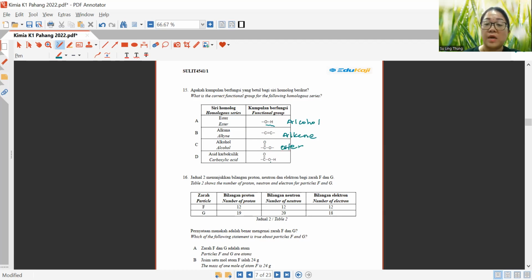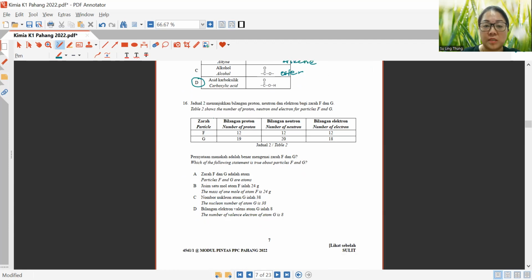So you are only left with COOH, which is carboxyl. Okay, so this is carboxylic acid. So the answer will be D. Okay, now let's look at question 16.